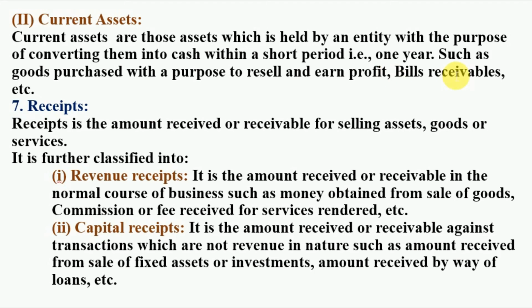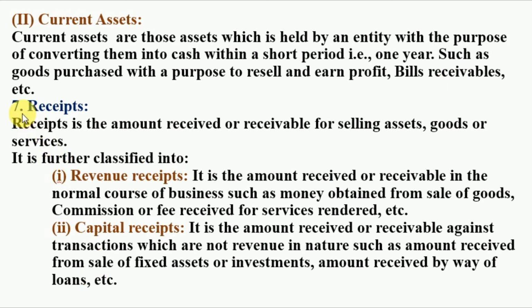As we have already discussed, non-current assets are the assets which provide benefit for a long period of time. But current assets are those assets which are held by an entity for the purpose of converting them into cash. We can take an example of stock which is being held by an enterprise for the purpose of resale. So what do you do with that stock? You sell this stock to your customer, and in exchange for those goods you take some amount of money from them. So this is a good example of current assets.